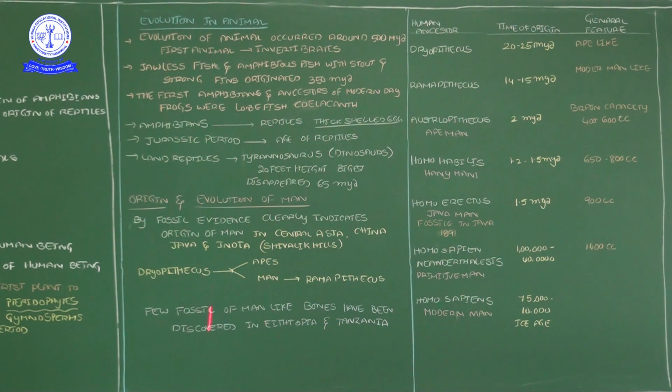Okay. Then amphibians led to the evolution of reptiles. Especially the Jurassic period is a good age for the reptiles. The Jurassic period we already saw in the first column. Then the reptiles changed their nature. Land reptiles creeping on the land.